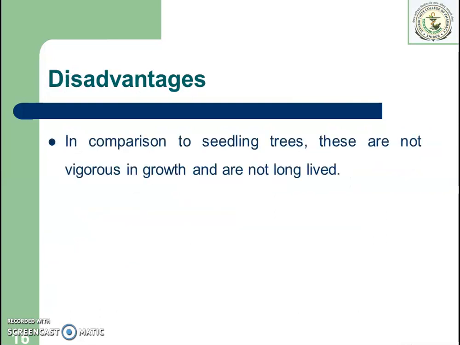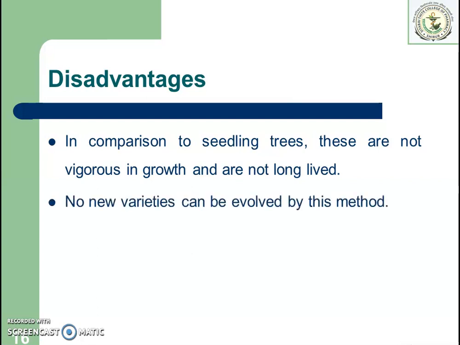Then what are the disadvantages? In comparison to seedling trees, these are not vigorous in growth and are not long-lived. So that is the first disadvantage. Another is that no new varieties can be evolved by this method, because the plant part used for cultivation grows into a similar looking plant as the one from which it is taken. So no new varieties can be developed by this method, whereas in the case of seedling trees, we can have chance seedlings. So these are the disadvantages of the asexual method of cultivation.